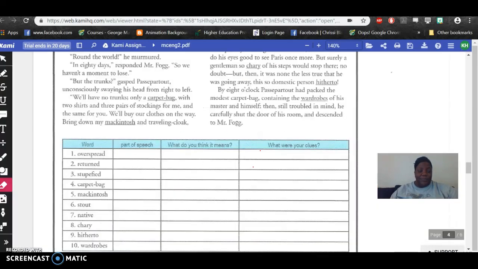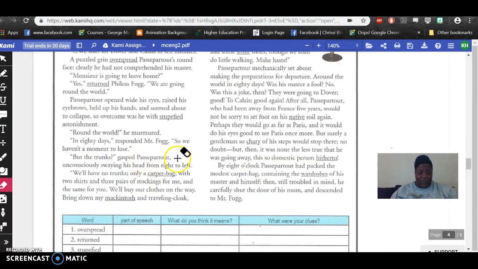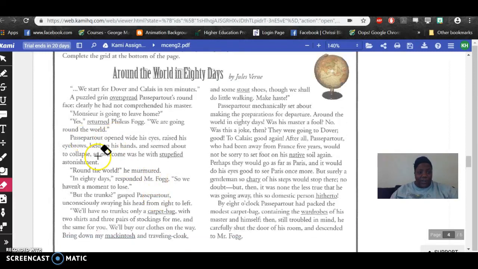Okay, so let's go back. Now I'm going to take a look at number 3 and do one more with you, and then I might skip down and do another one and then leave the rest for you. Okay, so we left off here with the reading. You're going around the world. Okay.